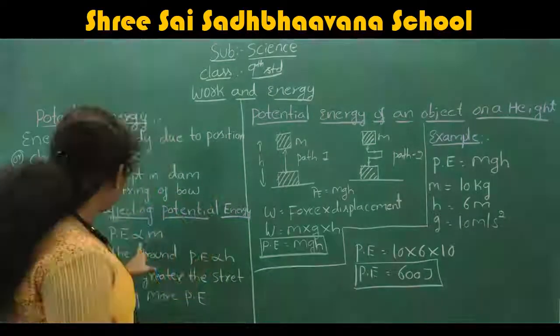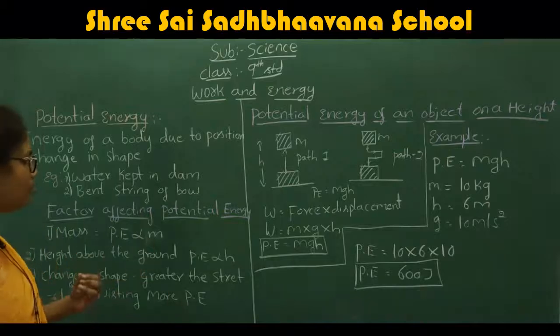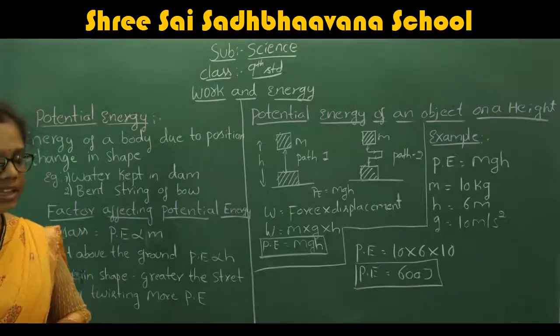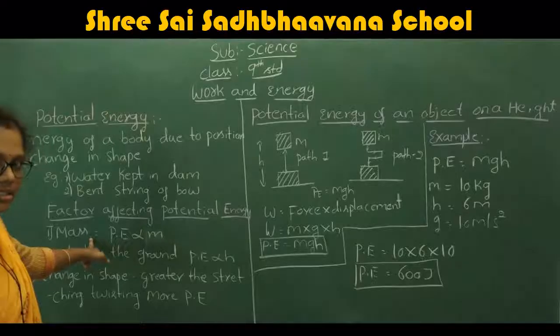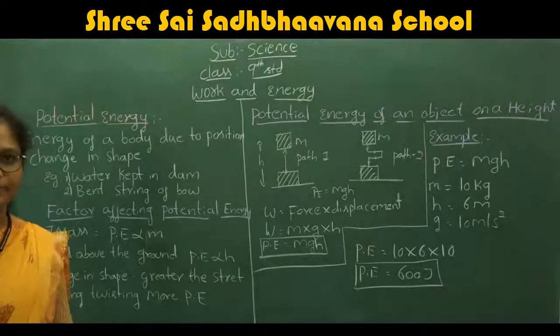What are the three important factors that affect the potential energy? The first one is mass, the second one is height, and the third one is change in the shape.